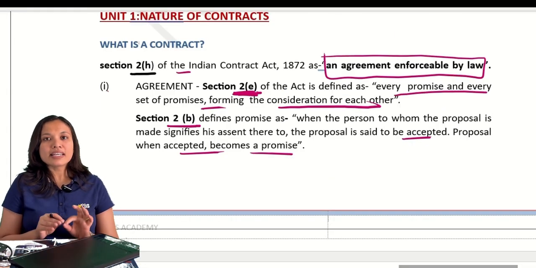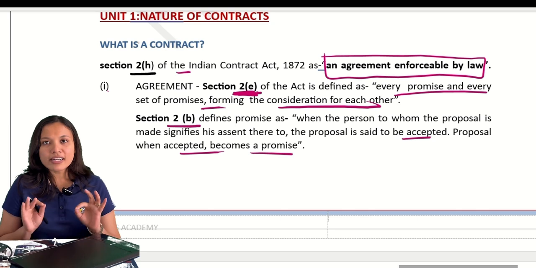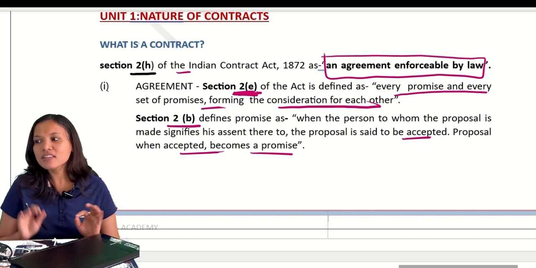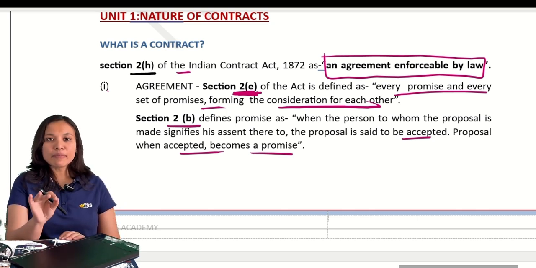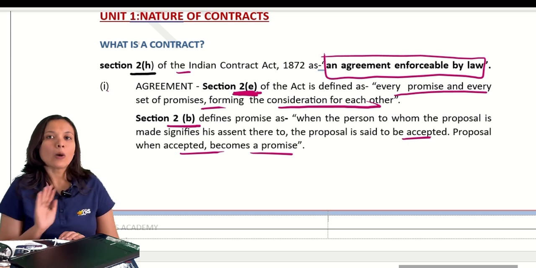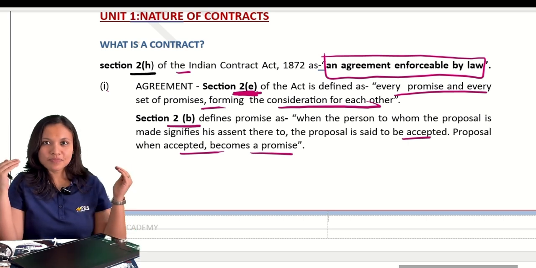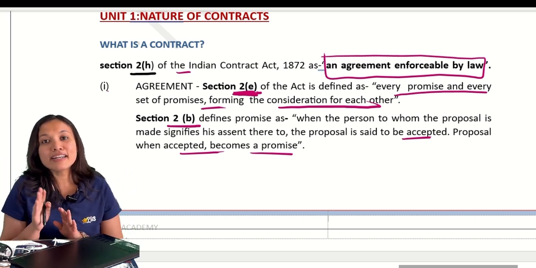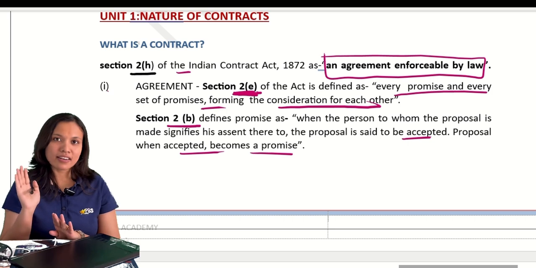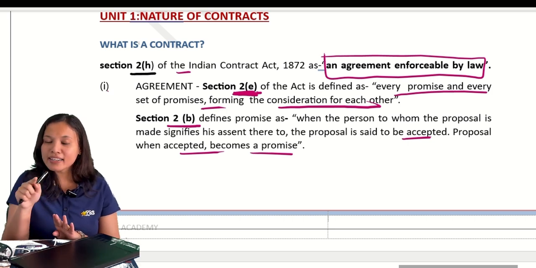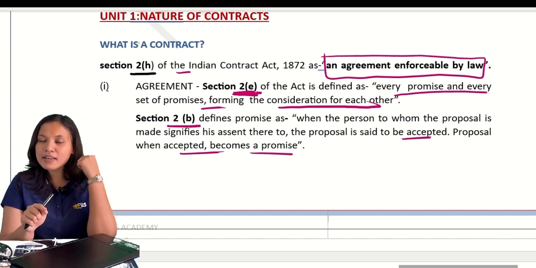Number 1 is, what is a contract? According to section 2(h), it is an agreement enforceable by law. Okay, so an agreement enforceable by law is a contract. Now what is an agreement? Remember, think what example I have given.